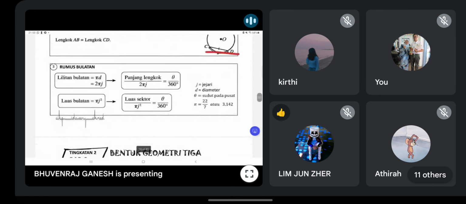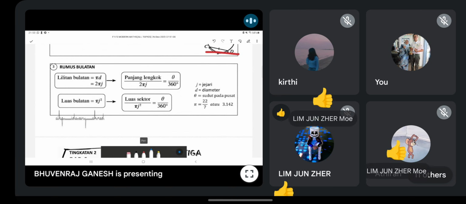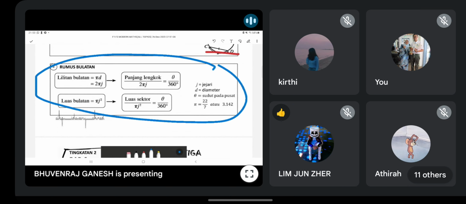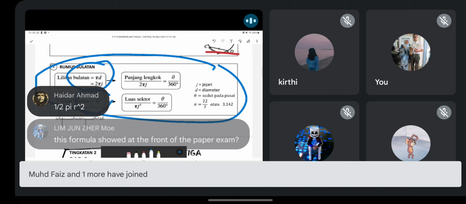So the last part for our session today, this is the most important part guys. This is what they will ask in paper 2, kertas 2. Just now all paper 1. Okay, you must know all this formula. Tetapi diberi. Circumference, area of circle, you all should know pi r square. So can I ask you all, semicircle, what's the area? Apa luas semi bulatan? Because they can ask you.